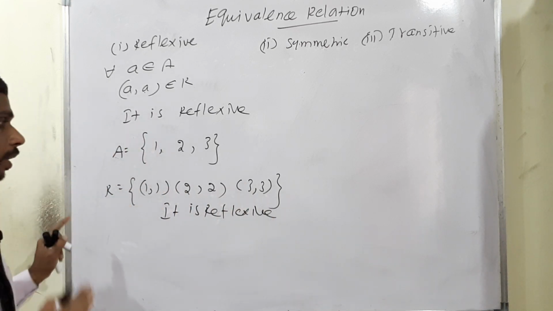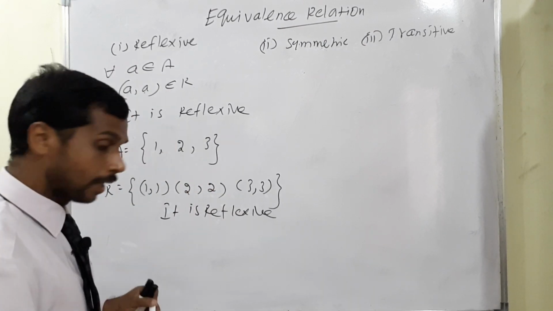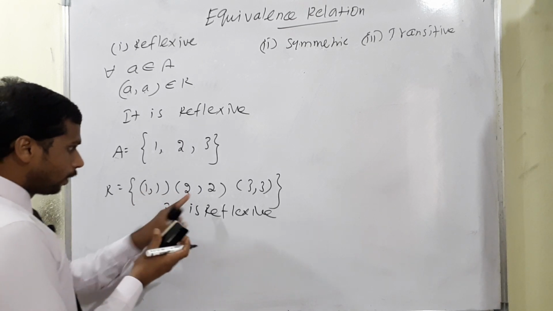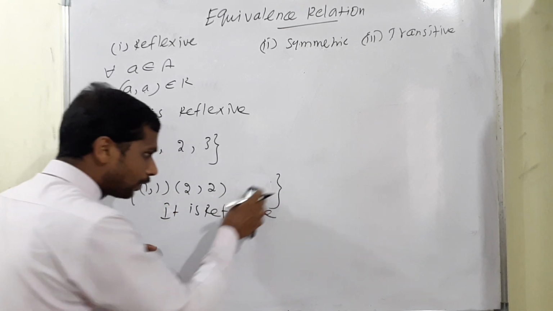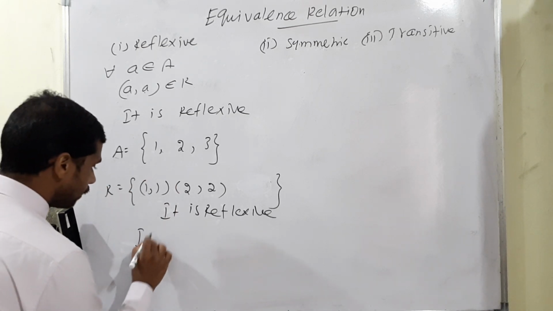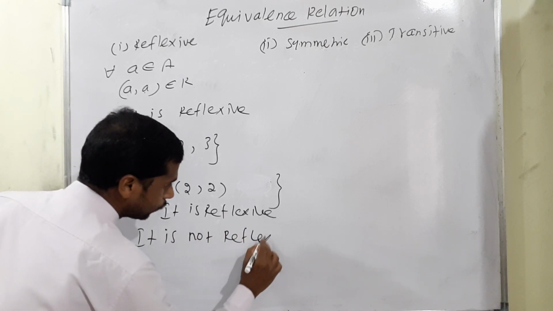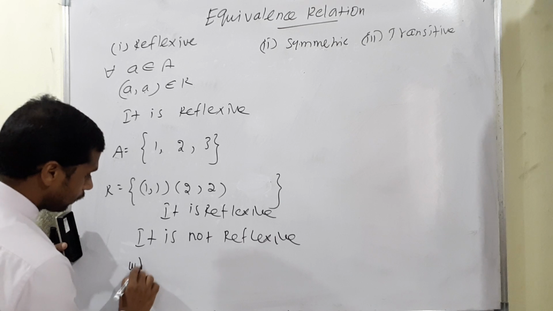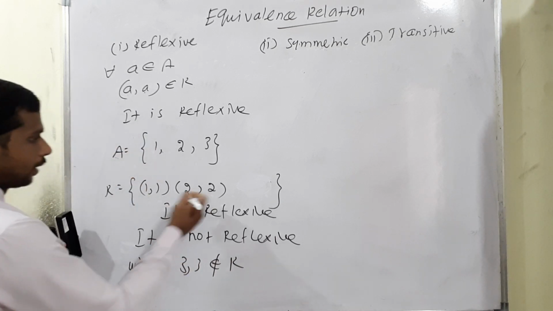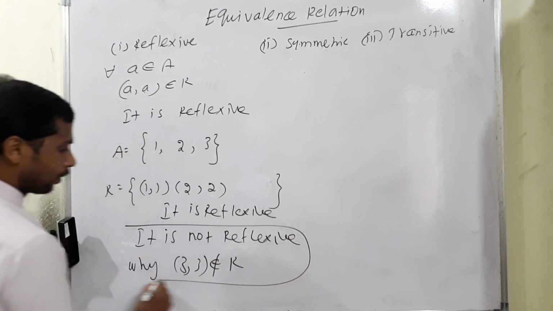Sometimes in your question, the set A with three conditions is there, but instead of (1,1) being available, (2,2) is available and (3,3) is not available. Then definitely we can write that it is not reflexive. Why? Because (3,3) is not available in that relation. That's why we are saying it is not reflexive.